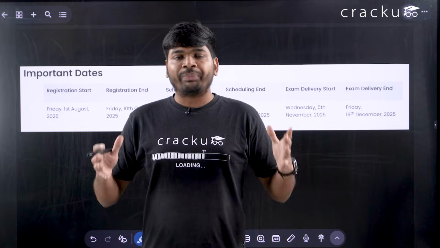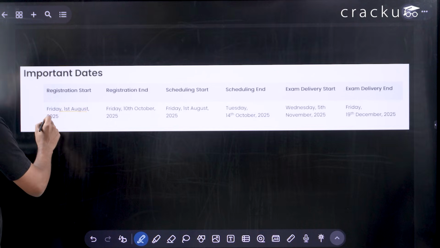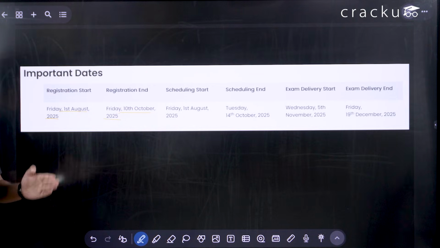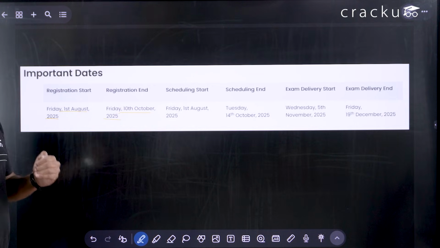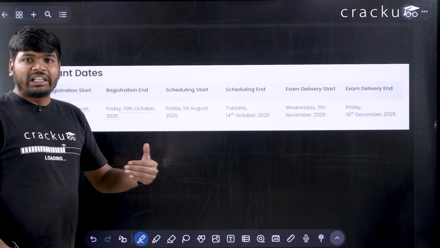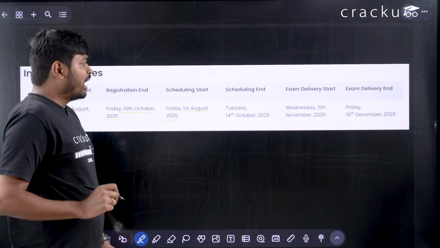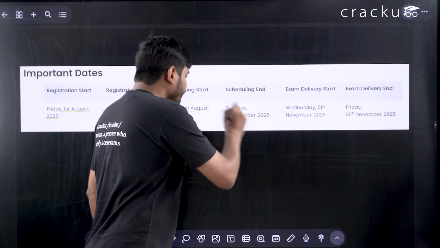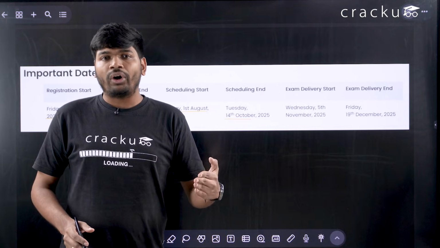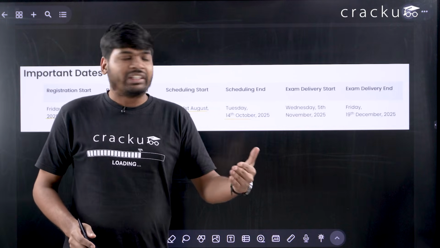Now let us look at the important dates for the NMAT exam. The registration started on 1st of August and the registration will end on 10th of October. So you have to fill the form before 10th of October. And once you fill the form, you have to schedule your test. You can give your test at home or you can give it at the center. Scheduling also started from 1st of August and it will go up to 14th of October. So as soon as you fill the form, you have to book the slot for the exam so that you get the slot according to your preference.